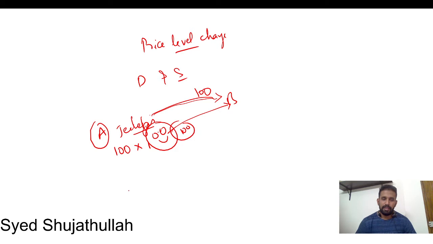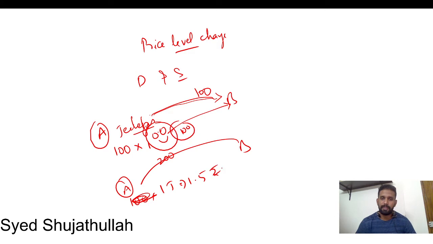Fine. In the next month, B has placed an order of 200 jalebis. Then A said, no, I'm not going to sell you every jalebi at 1 rupee. I'm going to sell one jalebi at the cost of 1.5 rupees, because for you it is a very mandatory commodity.